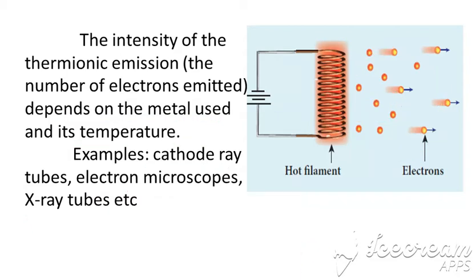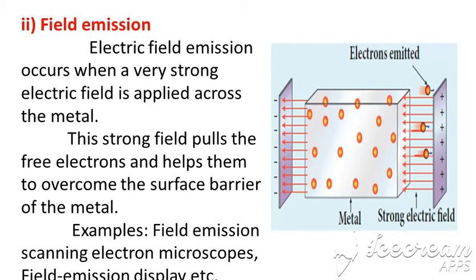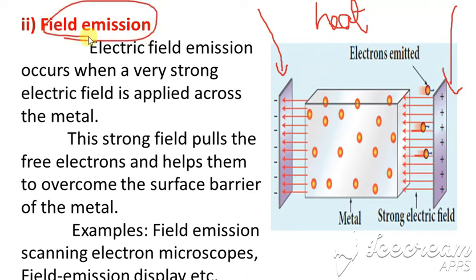Next we have field emission. Field emission occurs when a very strong electric field is applied across a metal. Thermionic emission is because of heat; field emission is because of the electric field applied across the metal.